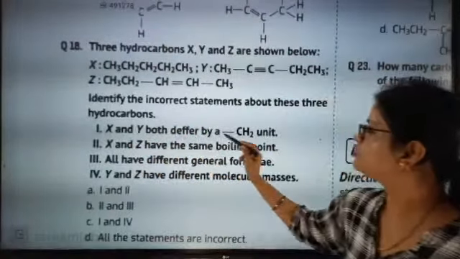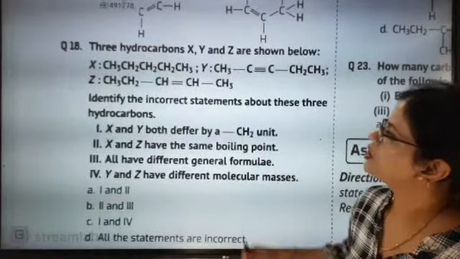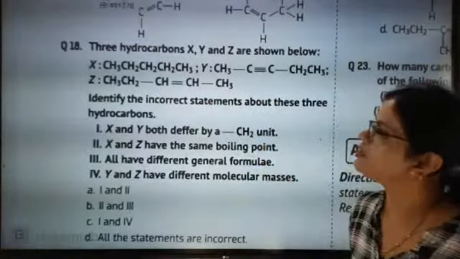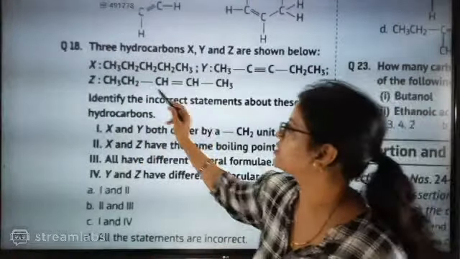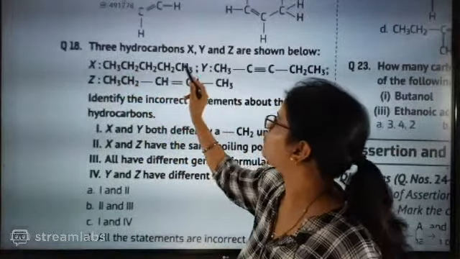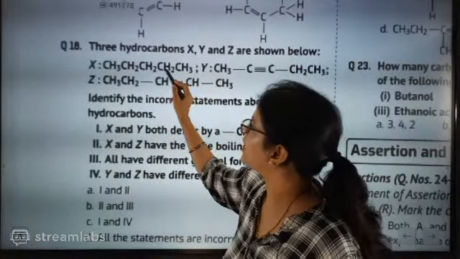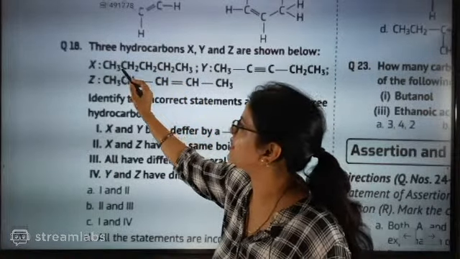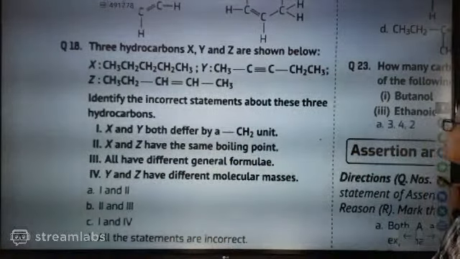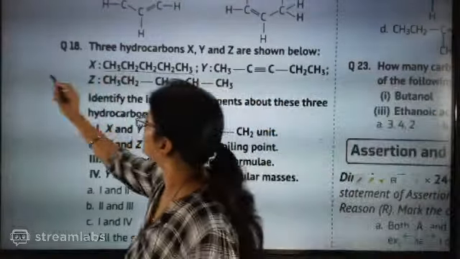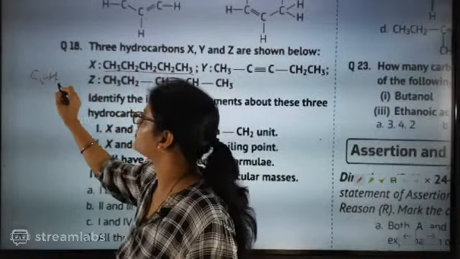X and Y both differ by CH2. X and Y, they are differing by CH2. So here first you have to add carbon and hydrogen. 1, 2, 3, 4, 5 carbon, then 3 to 5, 6, 7, 8, 9, 10, 11, 12. So C5H12 is coming.